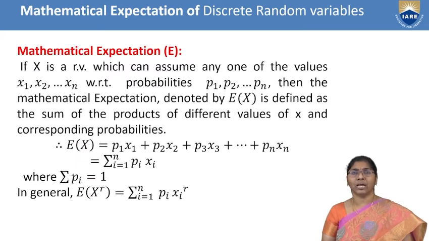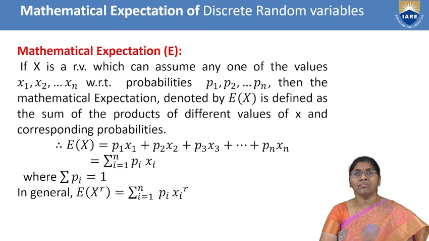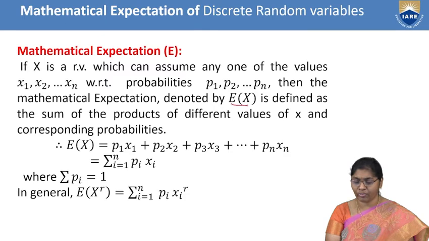Mathematical expectation. Here the mathematical expectation of discrete random variables is represented by capital E. If x is a random variable which can assume any one of the values x1, x2 and so on up to xn with respect to the probabilities p1, p2 and so on up to pn, the corresponding values, then the mathematical expectation is denoted by E of x.